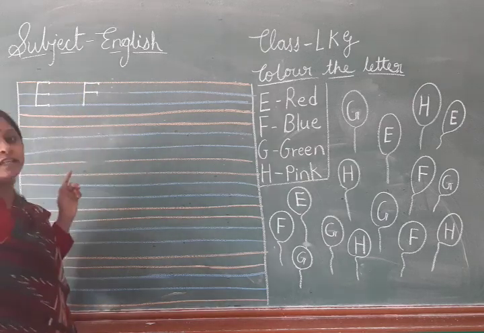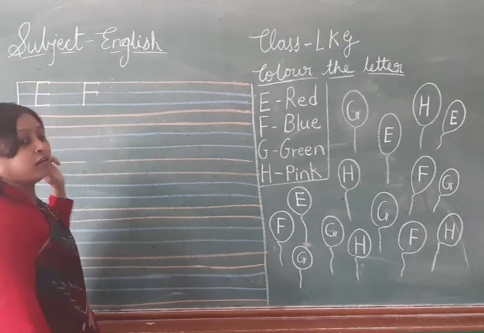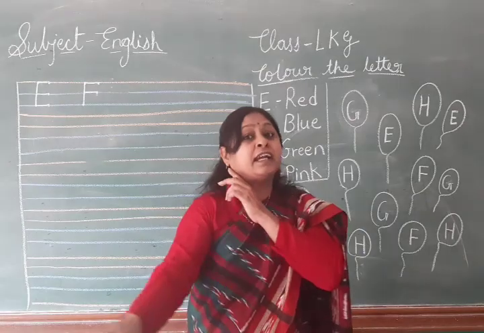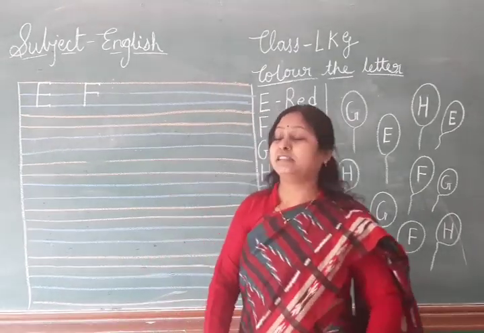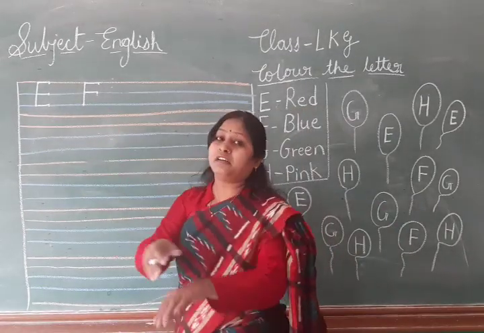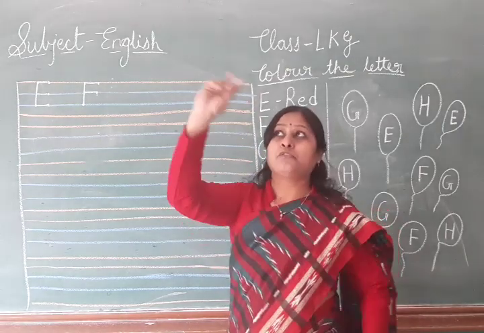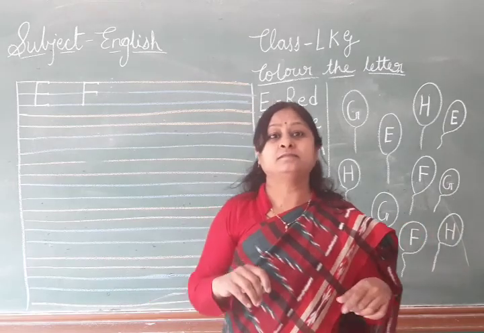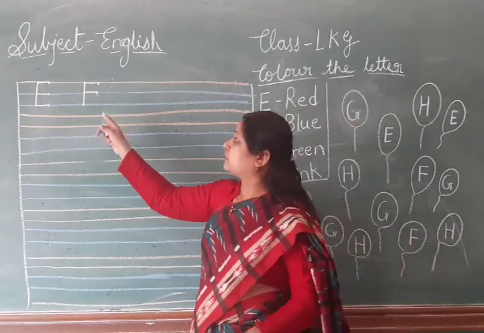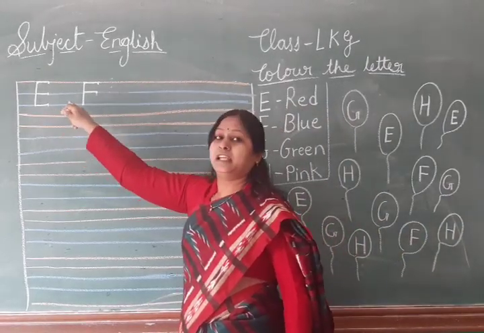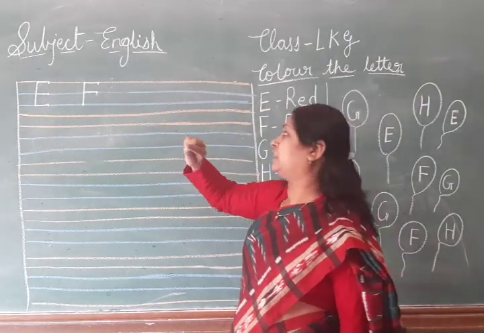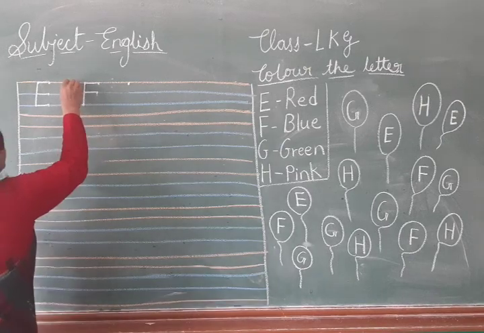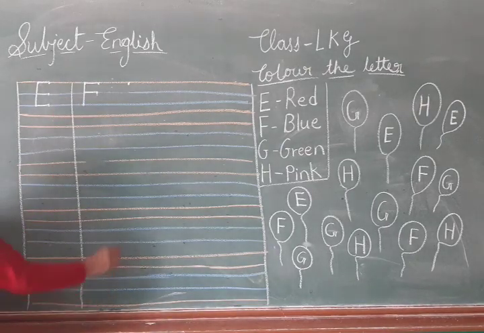Which letter is this? F. E for eyes, ear, elephant, eagle. F for fish, fan, fun. Okay? Now, E, F. After F, which letter will come? G.